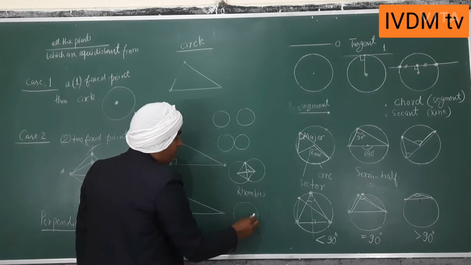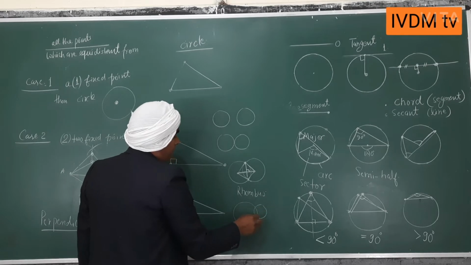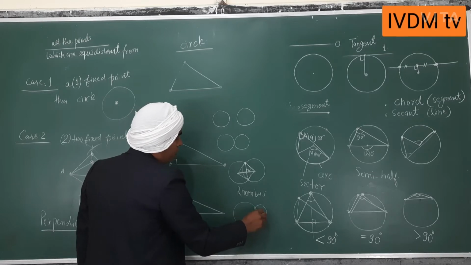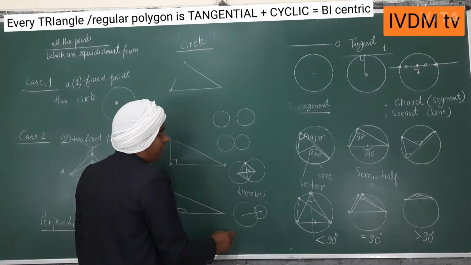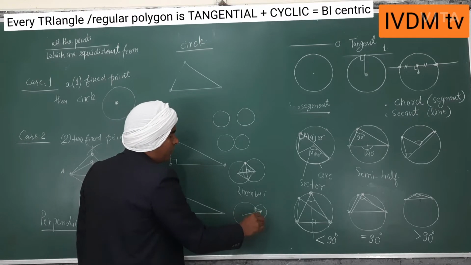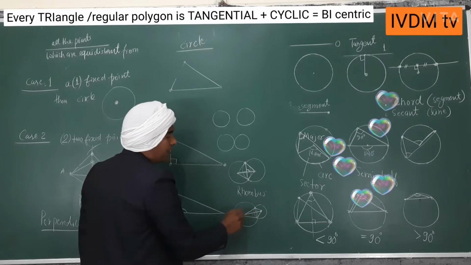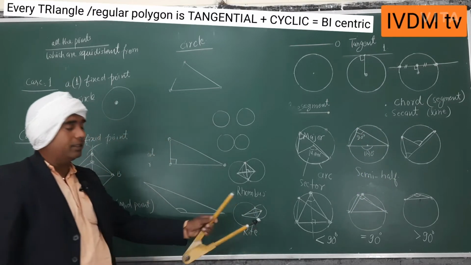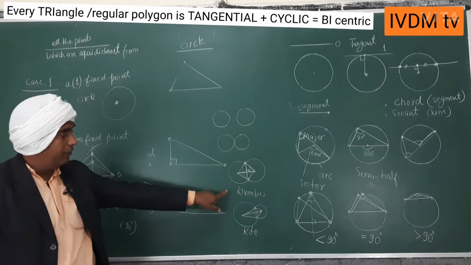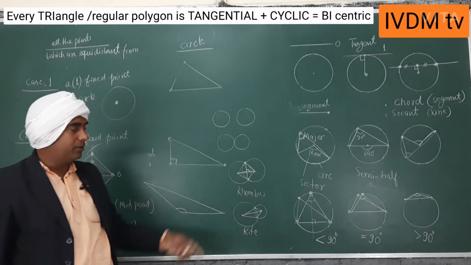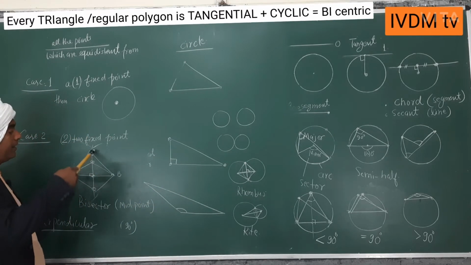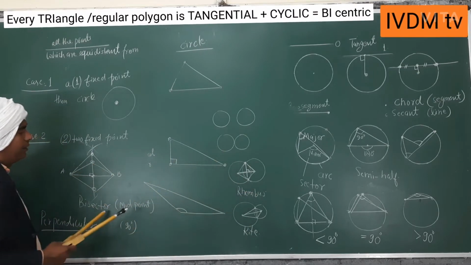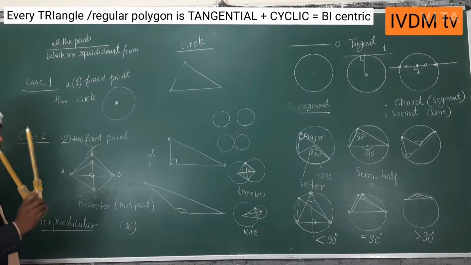If you take a small and a large circle, again it will cut. And when you join the two centers, it will be a perpendicular bisector, but it will not bisect. So at this time you will get a kite, if the circles are not equal. If you take a rhombus, both sides are bisected, so that's why we take equal radius, and always 2 points will be there. So you get the perpendicular bisector.